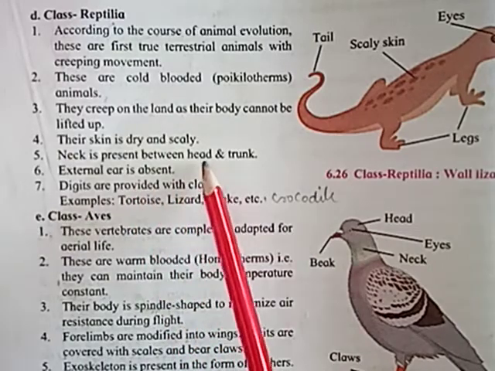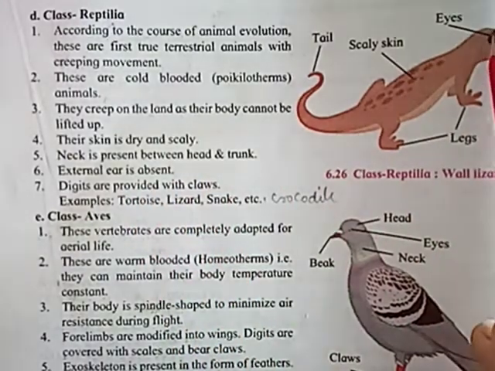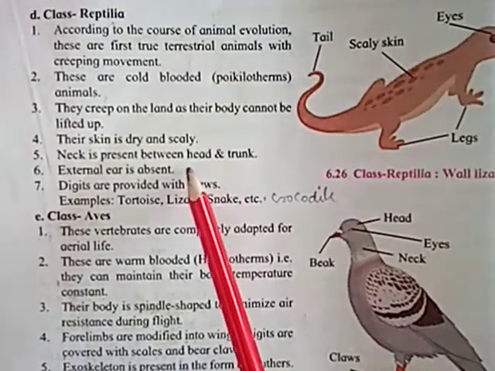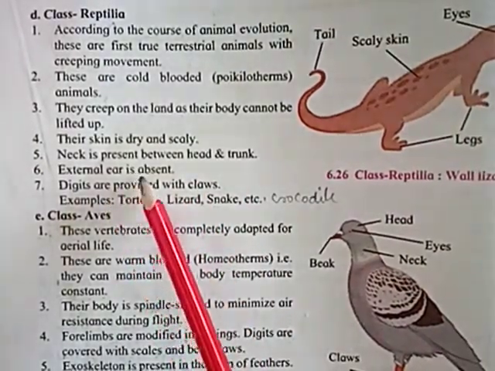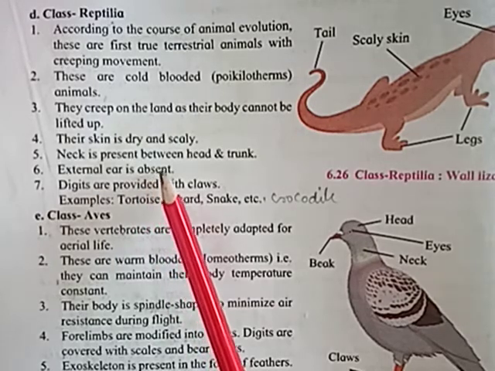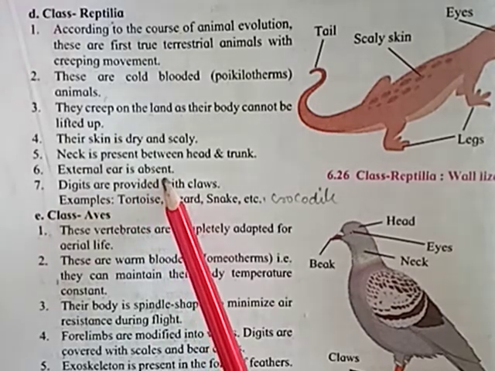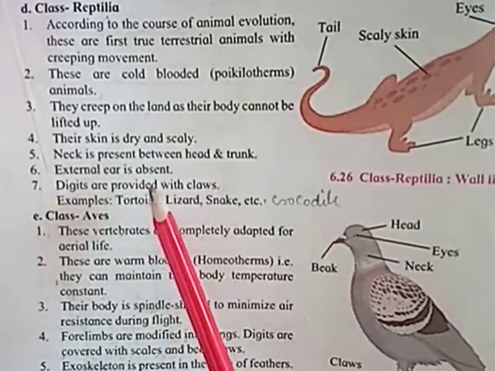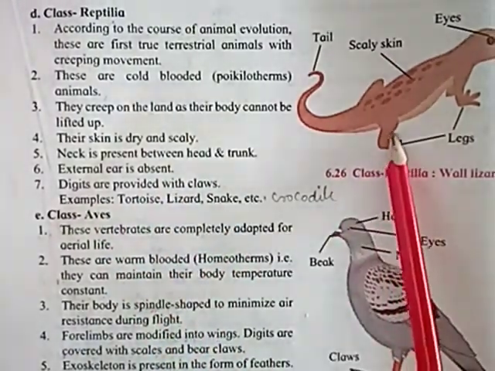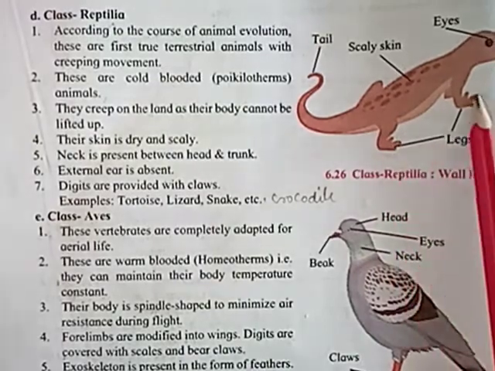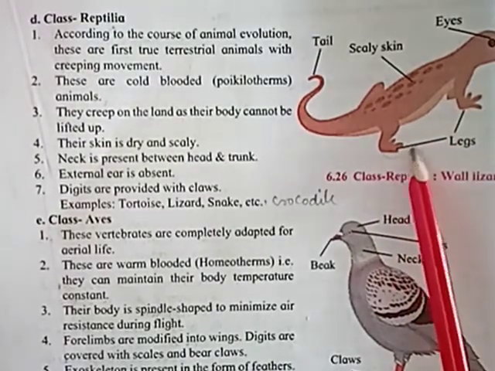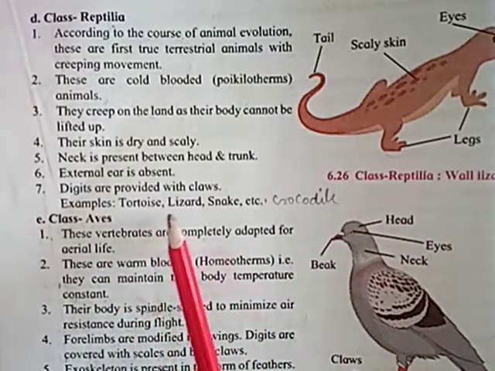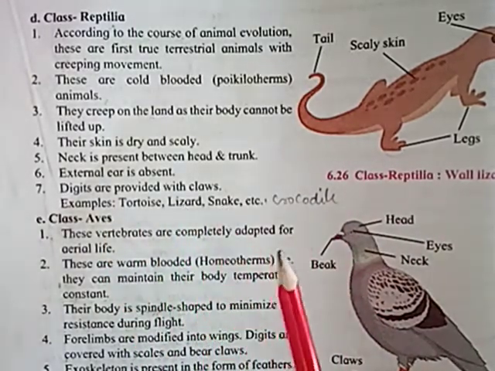Neck is present between head and trunk. It is the head region, so beside the head there is the presence of the neck region. External ear is absent in the animals belonging to the class Reptilia. Digits are provided with claws, present in their limbs. Examples: tortoise, lizard, snakes or crocodile.